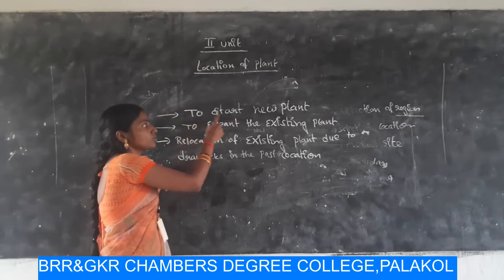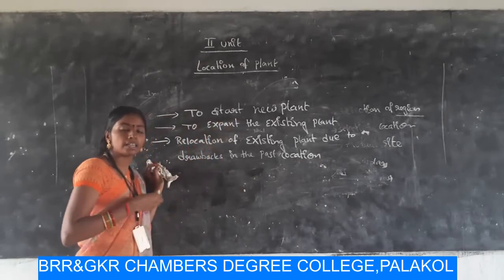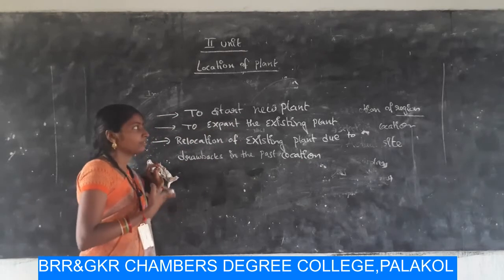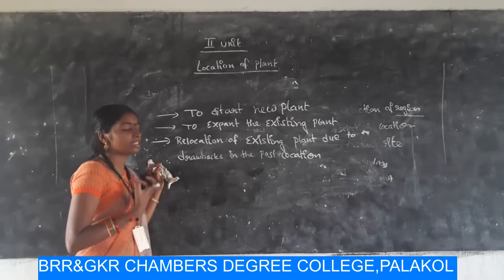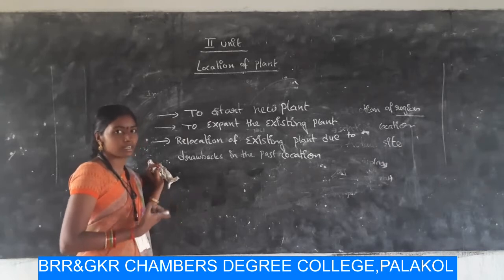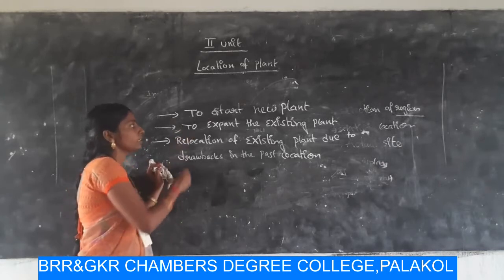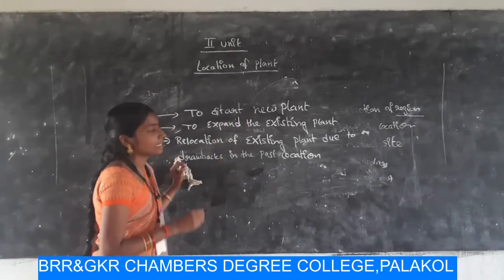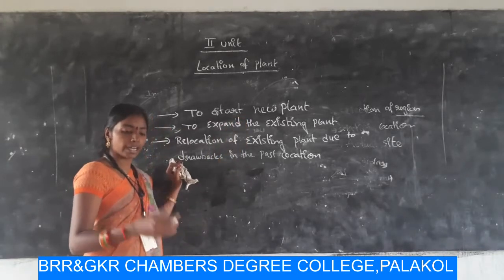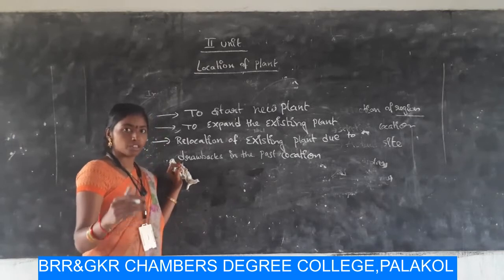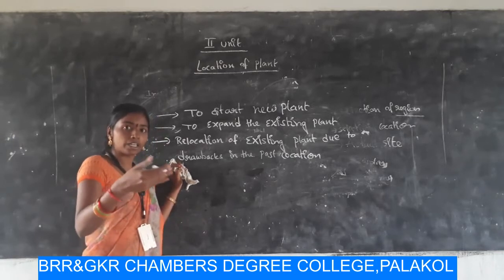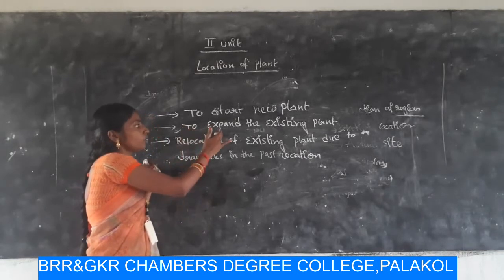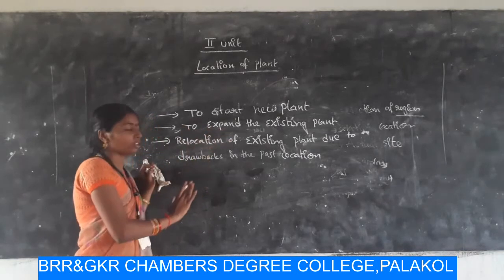First one, to start a new plant. If we are starting a business for the first time, we have to select the plant. So there arises the need for selecting the site for the organization. Next one, to expand the existing plant. If we want to expand the existing plant, which means we are extending our business operations to some other places, then we have to identify the best site for the organization.